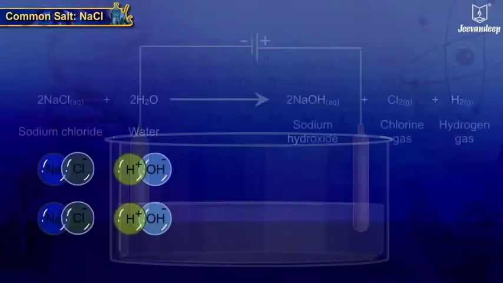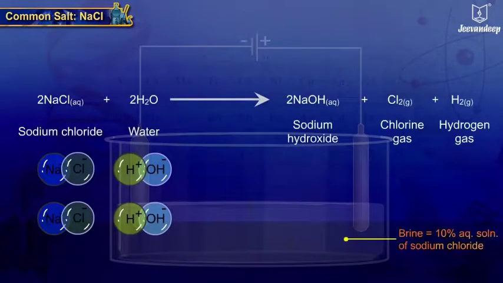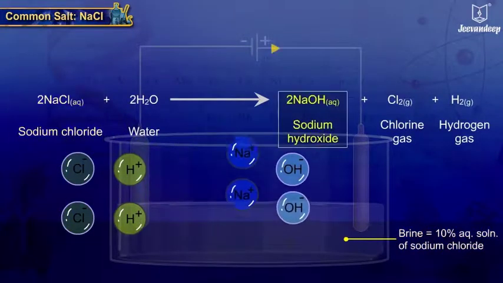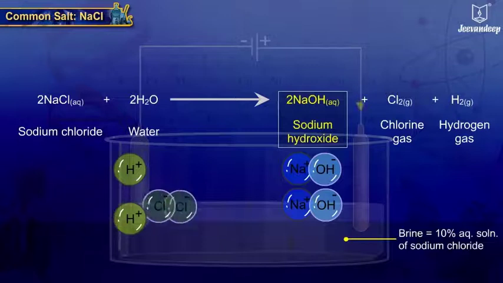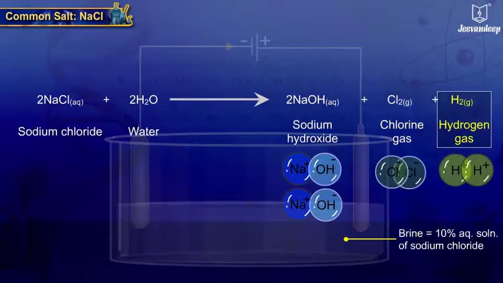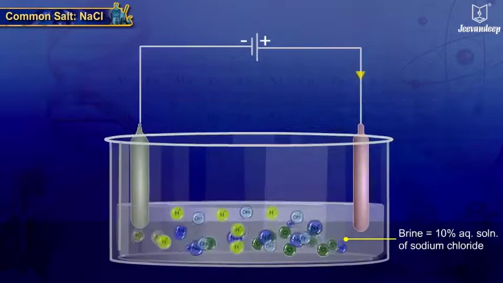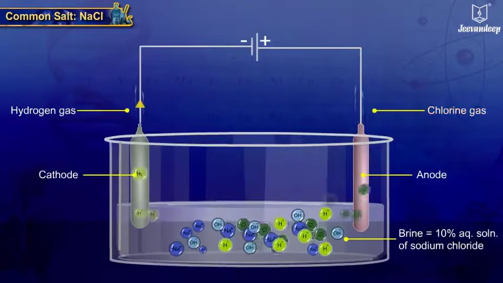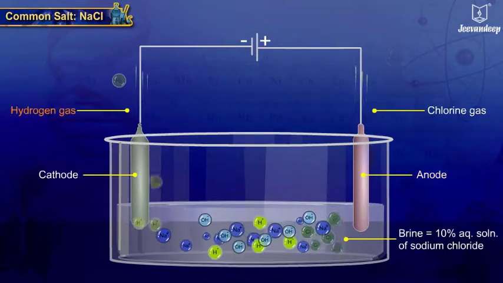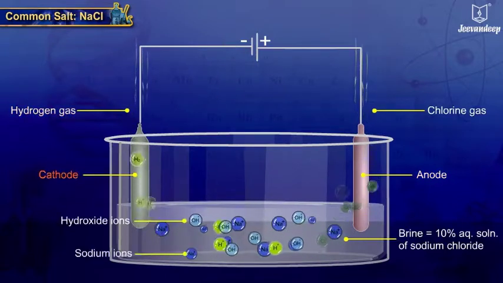When electricity is passed through 10% aqueous solution of sodium chloride, known as brine, it decomposes to form sodium hydroxide. Chlorine gas is liberated at anode and hydrogen gas at cathode, respectively.